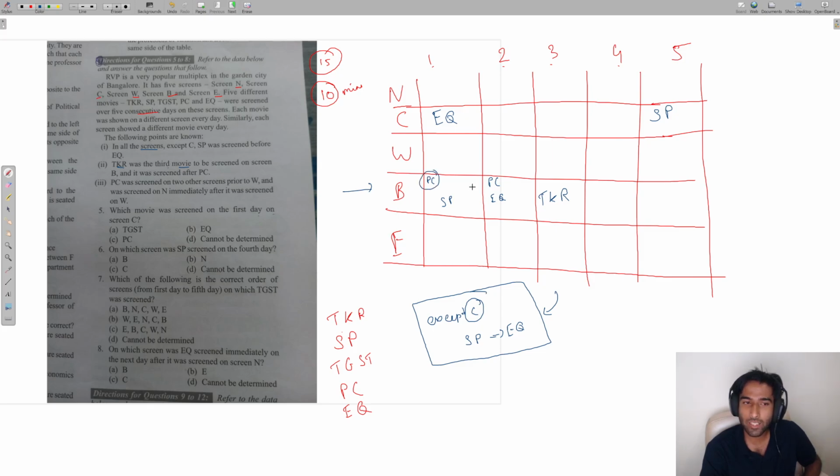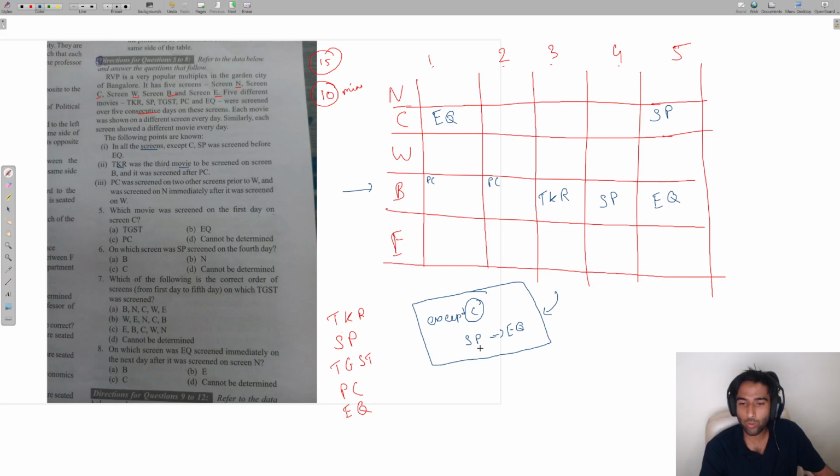It is given in clue number 2 that PC comes before TKR. So placing SP and EQ on day number 1 and 2 is not possible. Then what is possible? The only possible option for screen B is placing SP on day number 4 and EQ on day number 5. This is the next inference.